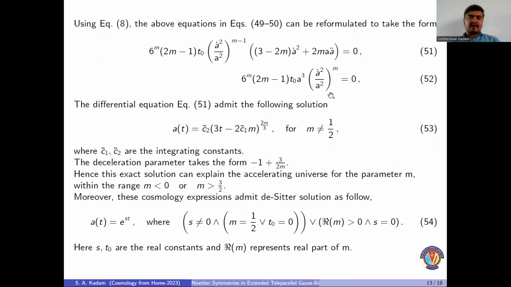Therefore, to obtain the exact solution for equations 51 and 52 is quite easier than solving the system of partial differential equations. Here, we are able to obtain two exact solutions for these two equations. One is of the power law form, and the second is of the de Sitter form. From these two solutions, one can study the accelerated expansion of the universe by obtaining the deceleration parameter. The parametric range for which these two scale factors explain the accelerated expansion is mentioned on the screen.